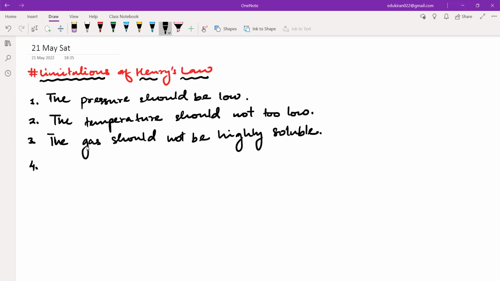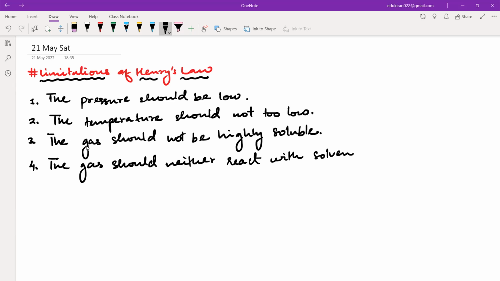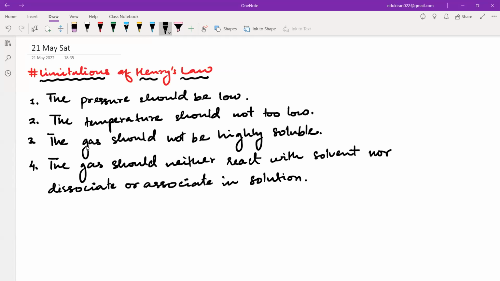So the last point will be the gas should neither react with solvent, nor dissociate or associate in solution. Okay, so please write these 4 points. These are the limitations.